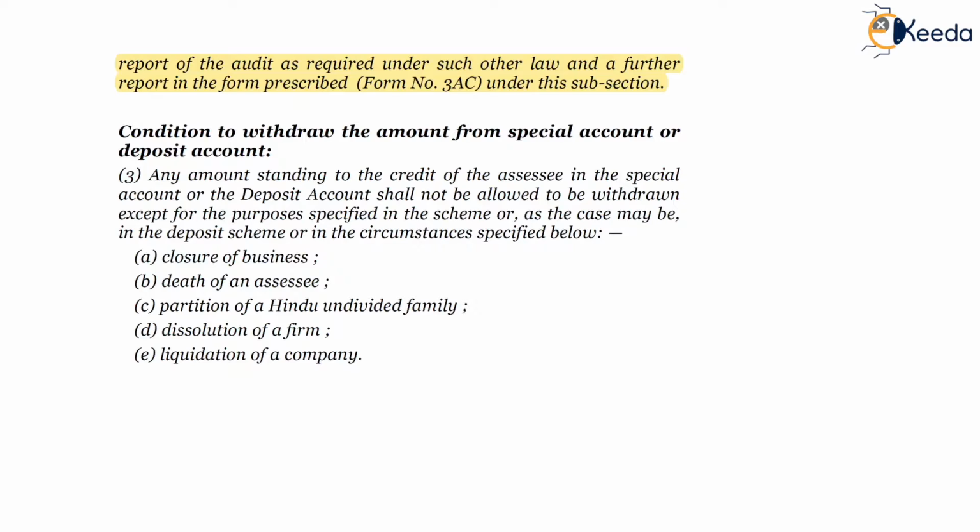So if there is any other law, then the audit report as per that law plus the report in the prescribed form, which is form number 3AC under this subsection. So basically the accounts of the person should be audited, and the audit report along with the return of income should be furnished by the SSC in order to be eligible for a deduction.